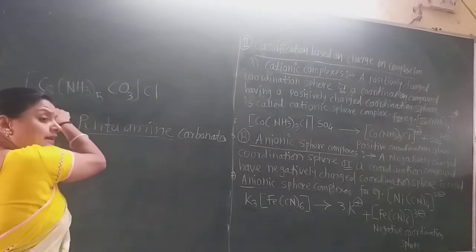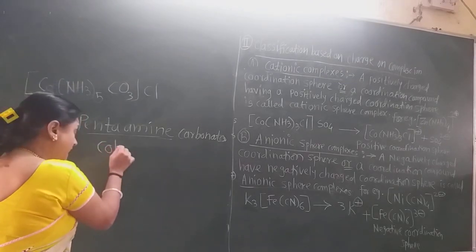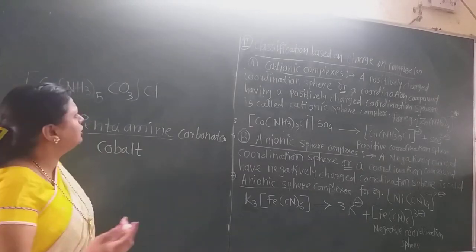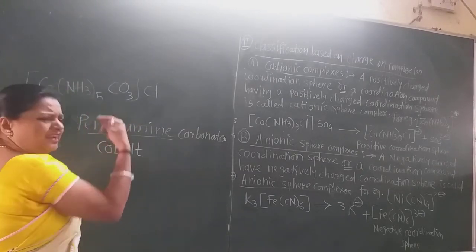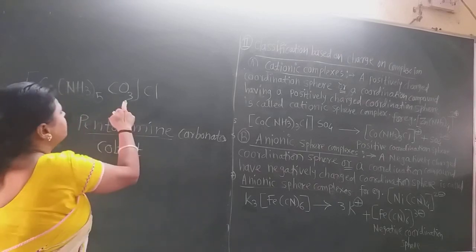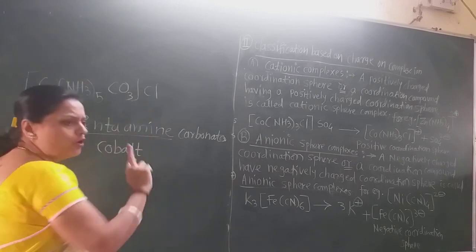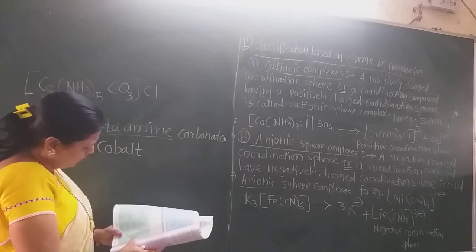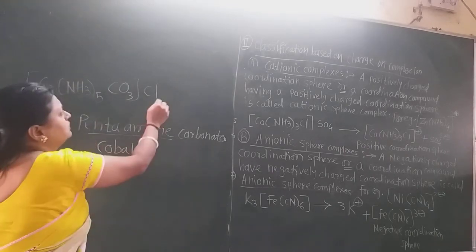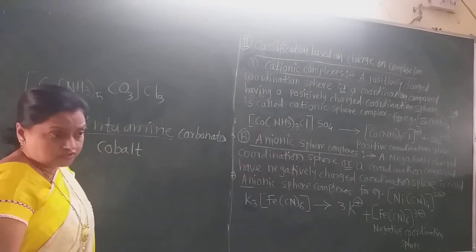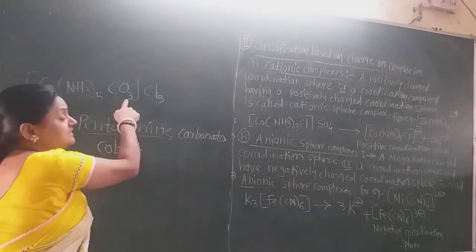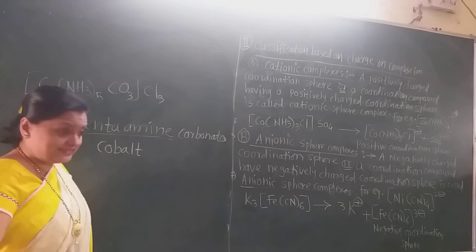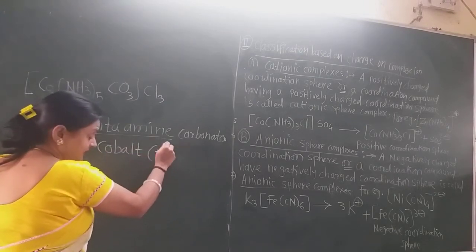Pentaamminecarbonato, and what comes again? Cobalt. Now write down the name of the cation, cobalt, and you must know its oxidation number. How can we calculate it? See this: ammonia is neutral, and carbonate is a -2 ligand. Chloride has a -1 charge. So what is the charge on the cobalt? The total is -3 from the ligand and counter ion, so cobalt has the +3 charge.